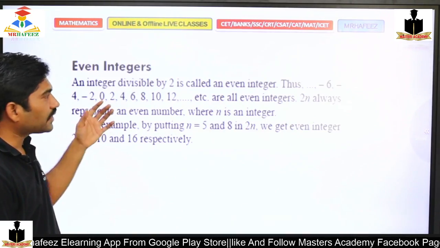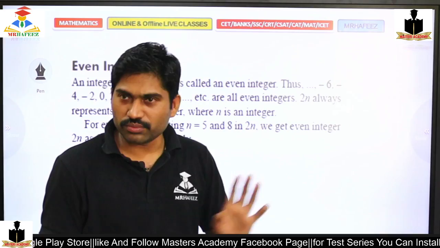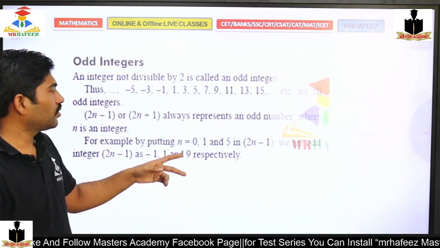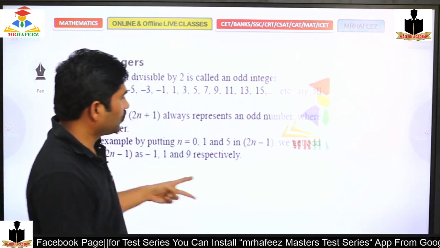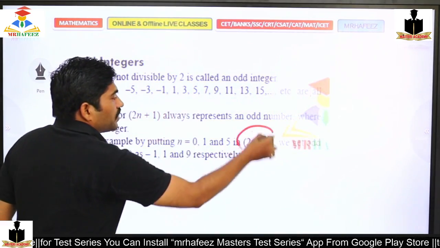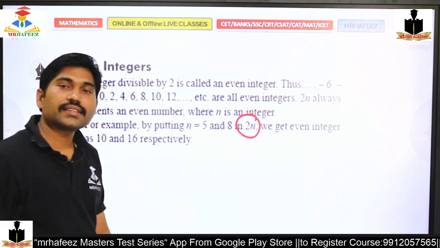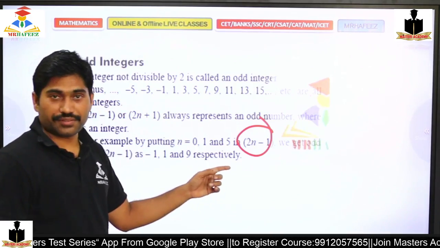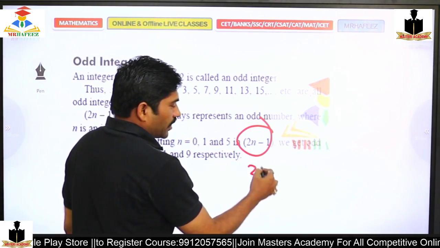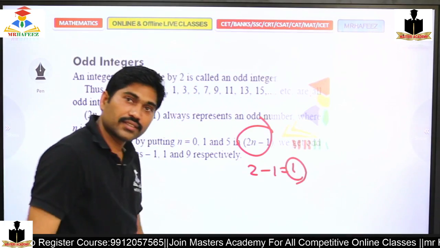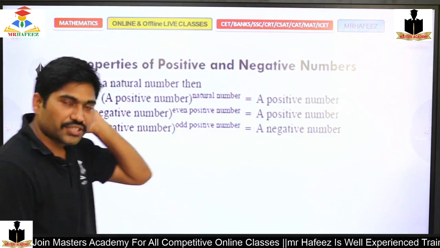Okay, and here what is an even integer? An even integer is a number which is able to be divided by 2, that's it. Going to the next, what is an odd integer? Unable to divide by 2, yes or no? Right. So the form is important: 2n minus 1, and 2n. This is the even number form and this is the odd number form. Because if I place the n value as 1, what will happen? 2 times 1 is 2, 2 minus 1 is 1, right? This is 1.